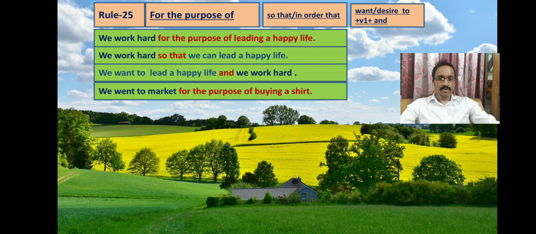See another example. We went to market for the purpose of buying a shirt. We went to market so that we can buy a shirt. To make it a compound sentence, we desire to buy a shirt, or we wanted to buy a shirt and we went to market. You can also write it in the comment box, because this is an example for you. Now let's move to rule 26.